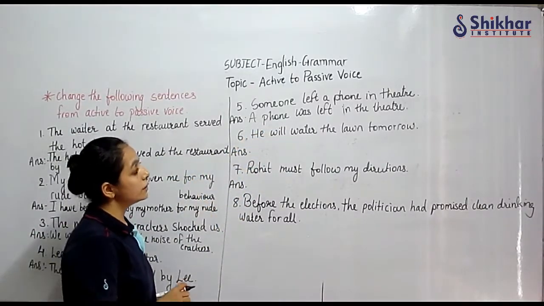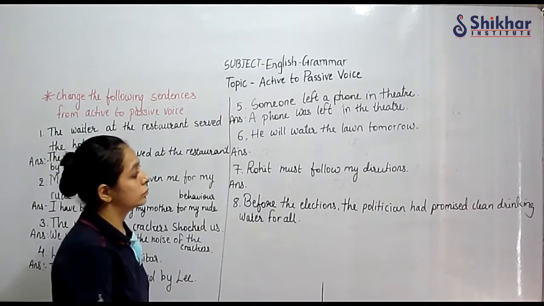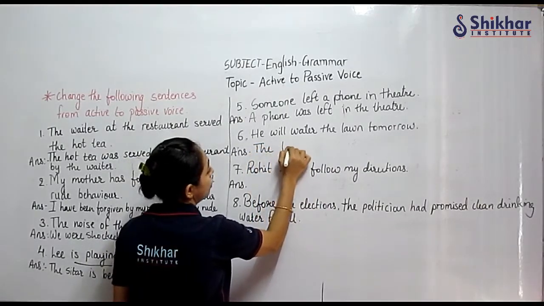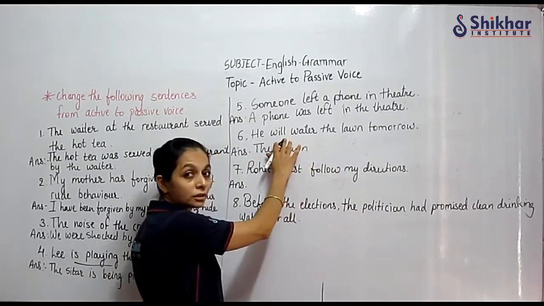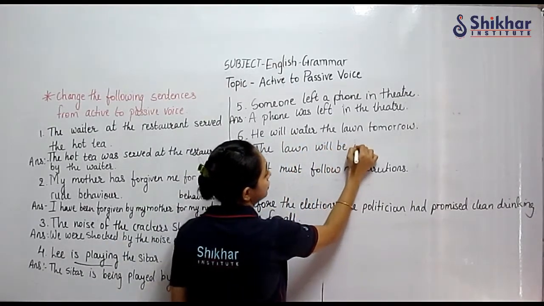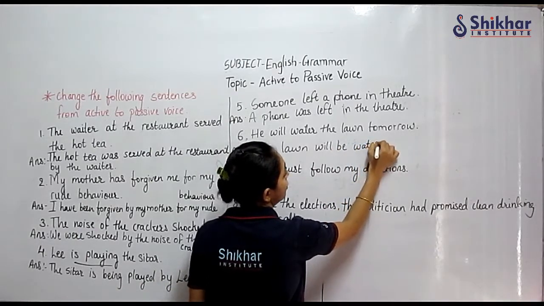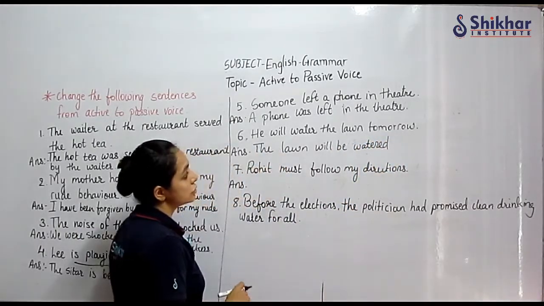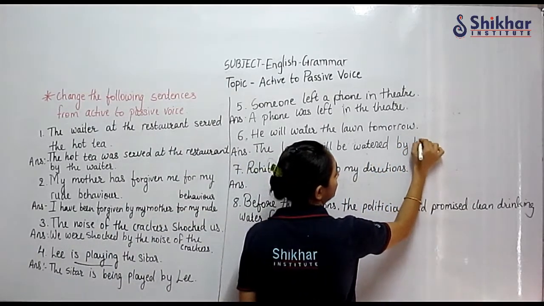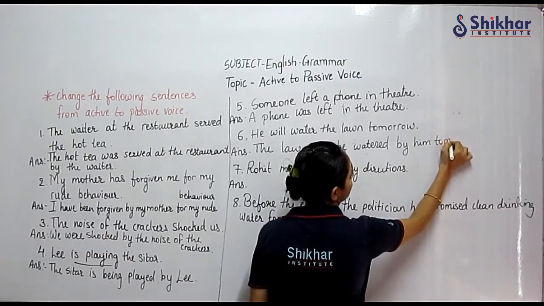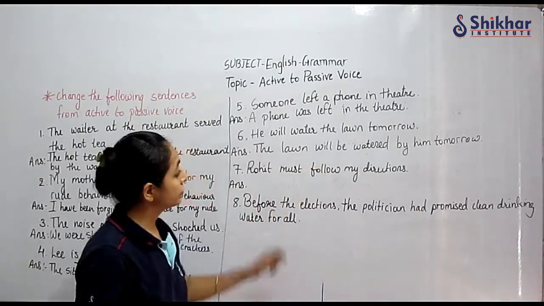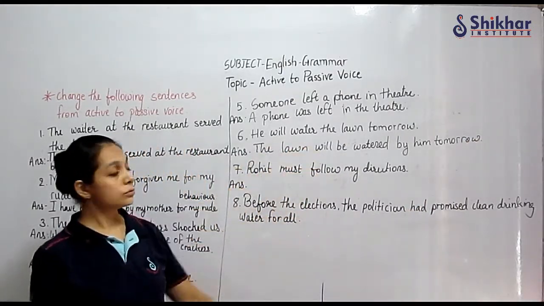Okay. He will water the lawn tomorrow. The lawn will be watered, will be watered, past participle form of the verb. The lawn will be watered by him tomorrow. Correct?